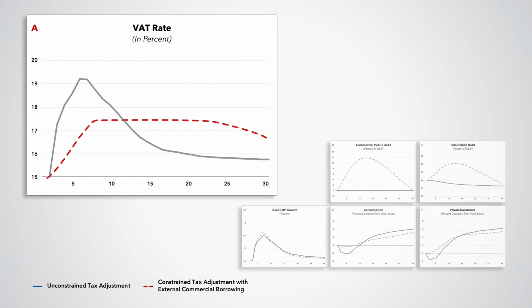17.5%. When the ceiling is not binding, the tax rate follows a fiscal rule implying some delay in the fiscal adjustment relative to the case of unconstrained adjustment. This is shown by the red line in panel A. Once the ceiling binds, the tax rate stays at 17.5% for more than a decade.